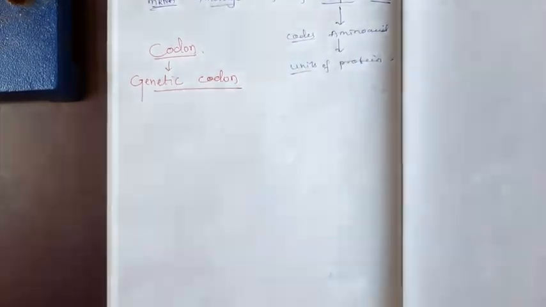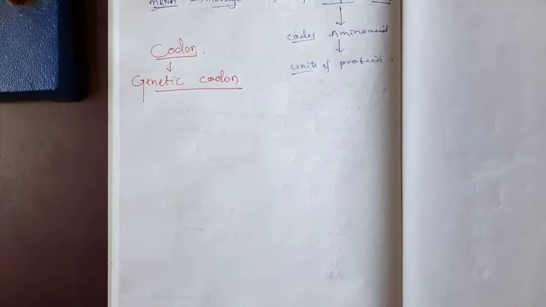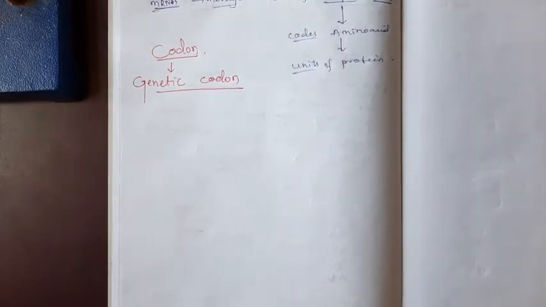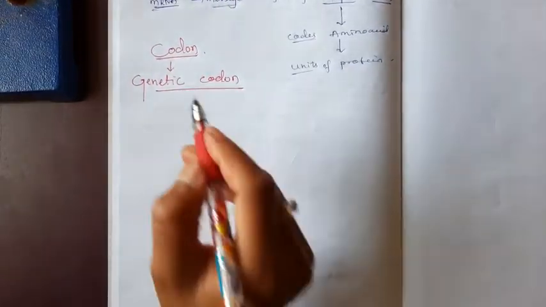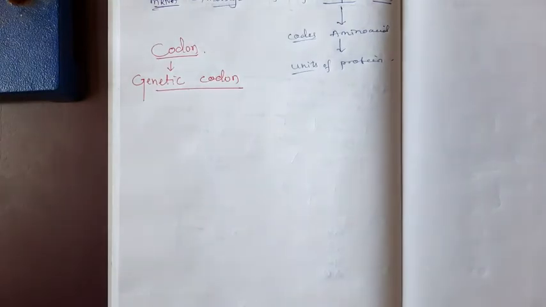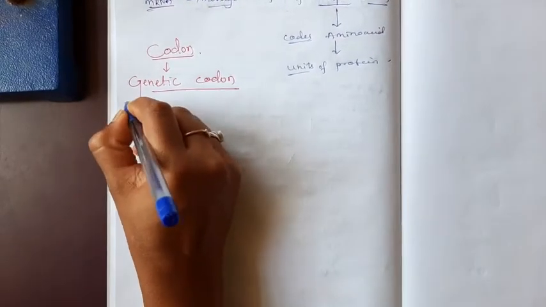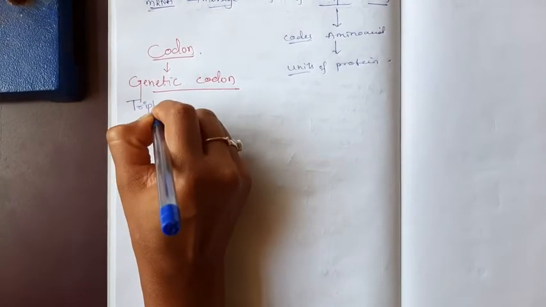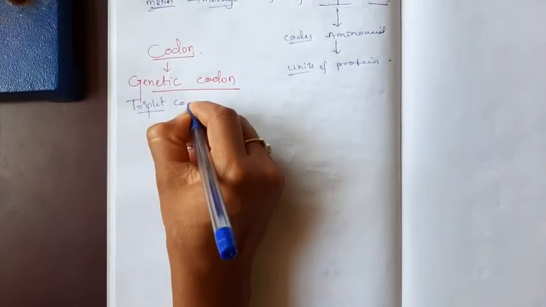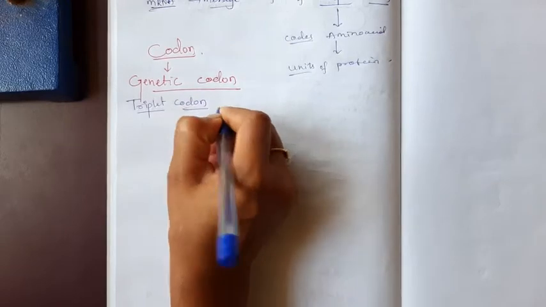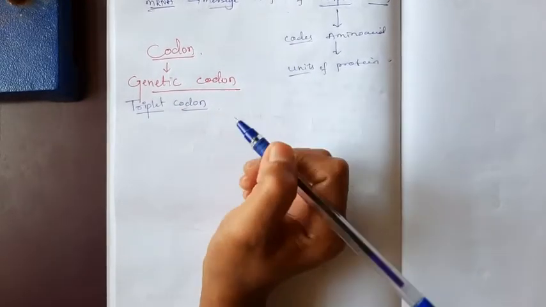It is very necessary for inheritance of characters because the characters are expressed in the form of protein. The codons present in mRNA are known as genetic codes, or triplet codons, in the form of 3 nucleotides. Triplet codon, genetic code and just codon.